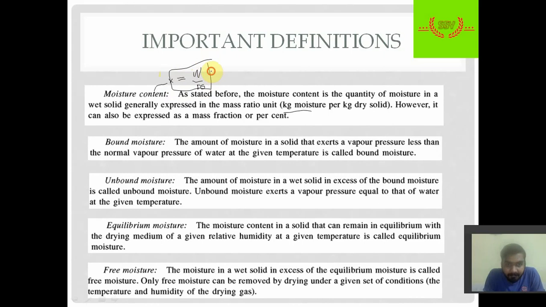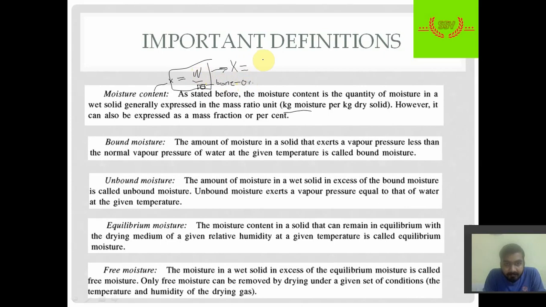We have different methods to show this equation. Dry solid is a bone dry solid. What is meant by bone dry solid? A bone dry solid is a solid which has 0% moisture.